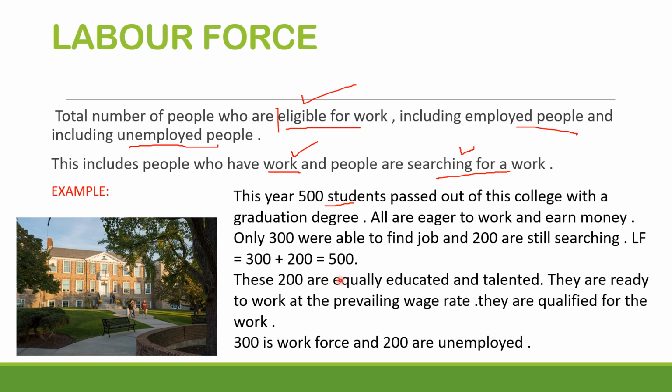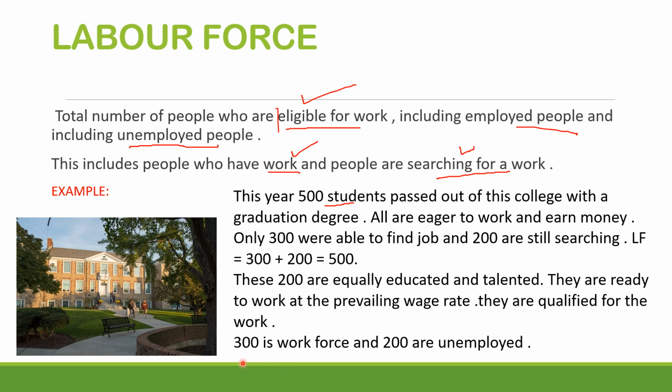These 200 people are equally educated and equally talented as these 300 people. These 200 people are ready to work at the prevailing wage rate. They are qualified for the work. They are equally significant, right? So labor force will be 300 who have found the job and 200 who are searching for the job. Labor force is 500. I think it is very clear.